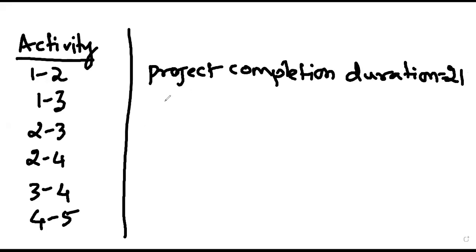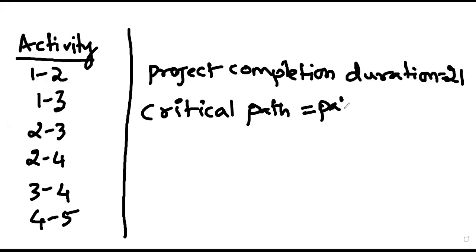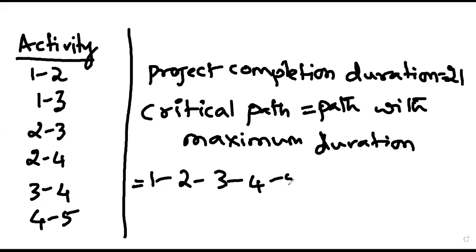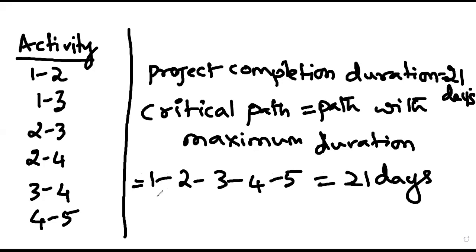And what was the critical path? Critical path is nothing but the path with the maximum duration. That's 1, 2, 3, 4, and 5, which is equal to 21 days. Is it right? Yes, sir. So this is the critical path.